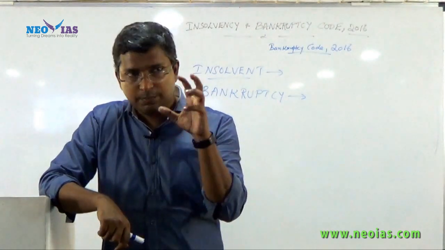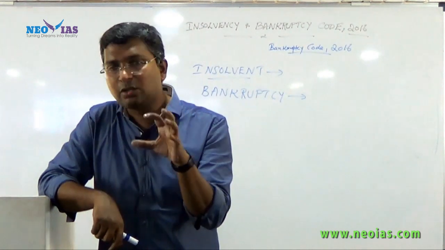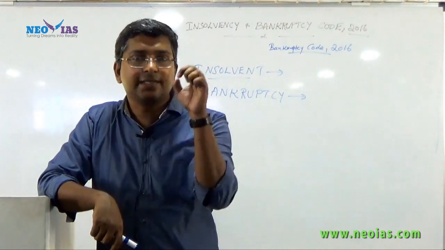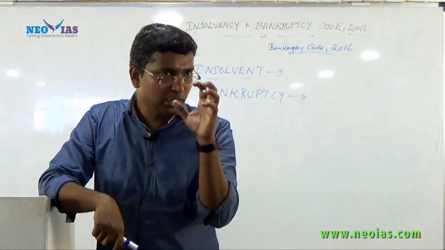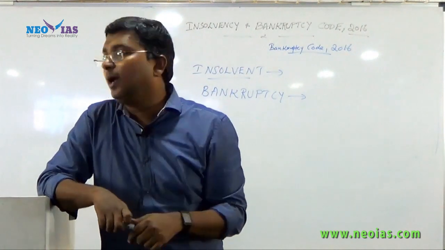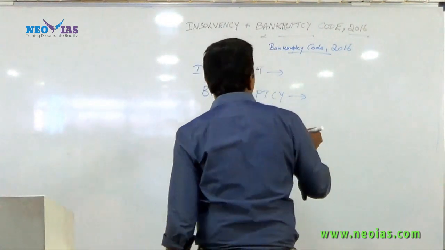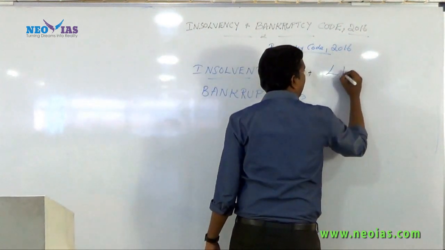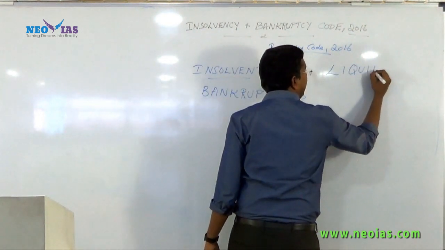Okay. Now in this Insolvency and Bankruptcy Code, there are certain terms which you need to be very clear about. One is the term liquidation. You will come across this term.